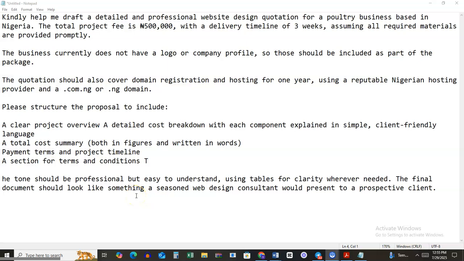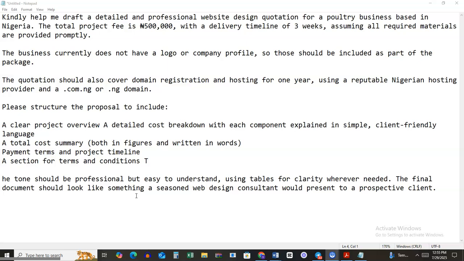All right. So this video is about using ChatGPT or any of these AI tools to create a proposal or a quotation for website design. This is particularly useful to people who are maybe newbies in website design, and a client tells you to send a proposal or send a quotation, and you want to do something that is not overformal and yet not too casual. So something that will just help capture things that you want to do and communicate in a clear way to your client.